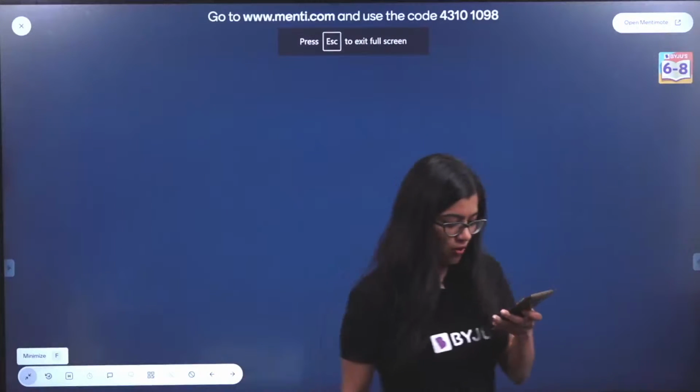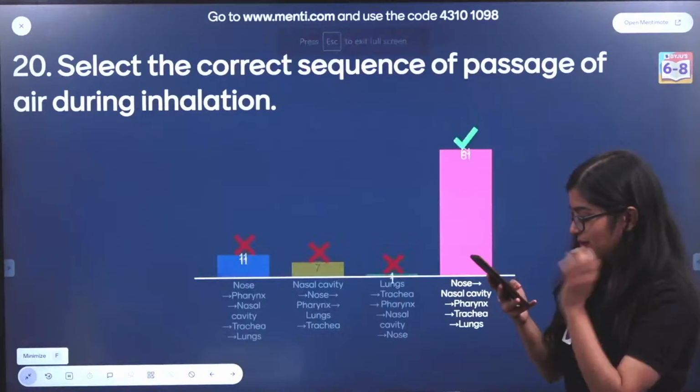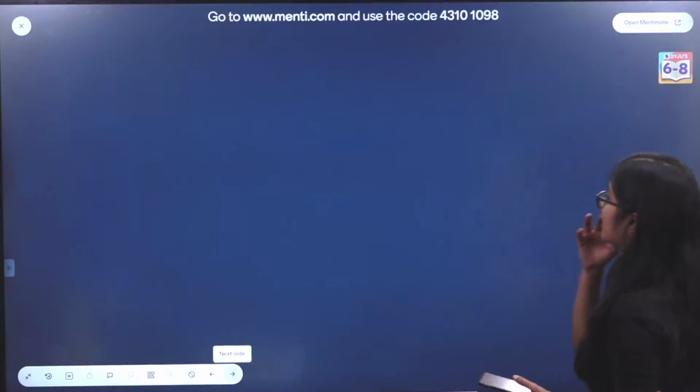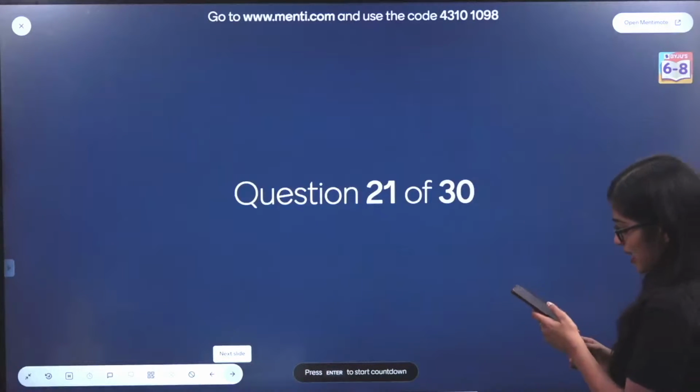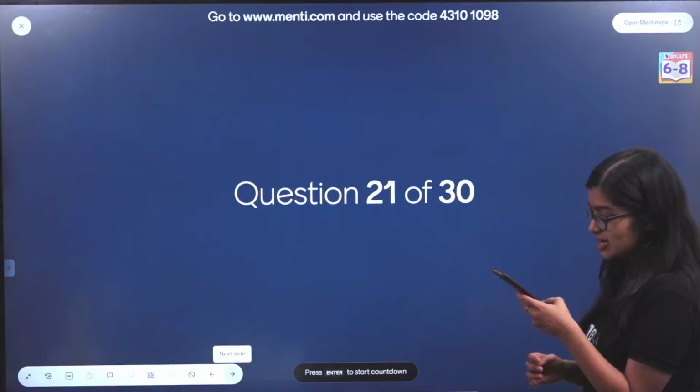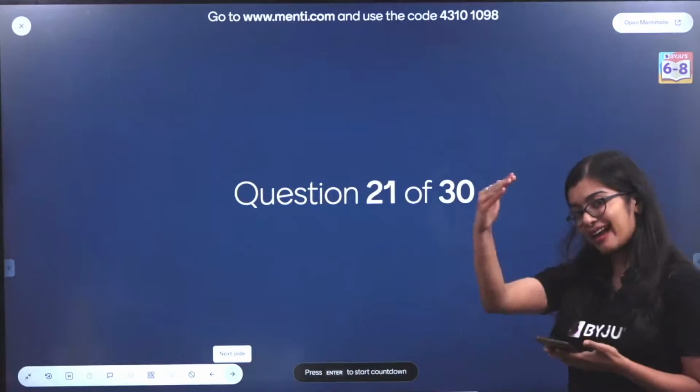Now let's quickly move on, everybody. All right, okay. So now let's go on to the next question. Question number 21, last 19. After pharynx, it is larynx, right? Yes, it is larynx. Pharynx, then larynx.